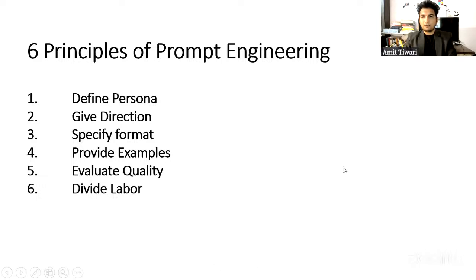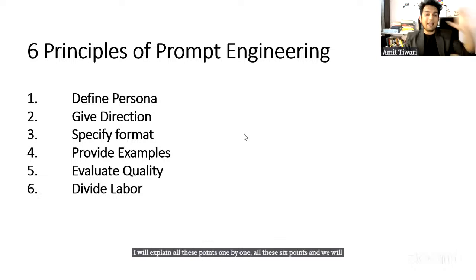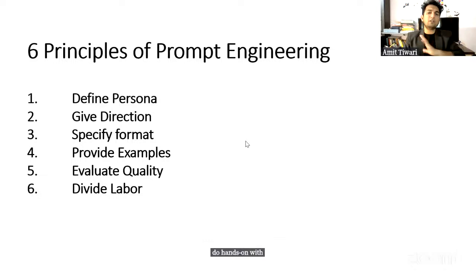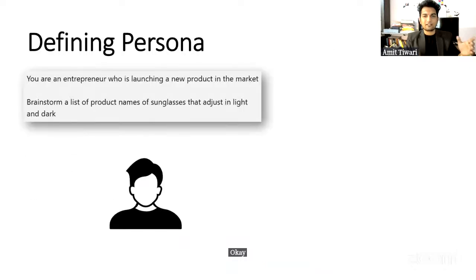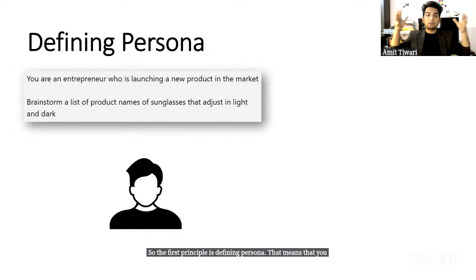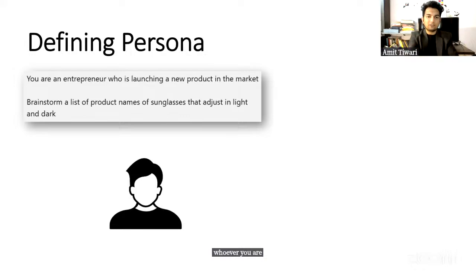All right. So I will explain all these 6 points one by one, and we will do hands-on with these 6 points. I don't want to just teach for teaching's sake. I want you to use them, apply them, and see the result by yourself. So let's start with the first thing. The first principle is defining persona. That means that you want ChatGPT to think like someone or act like someone, whoever you want it to think like.